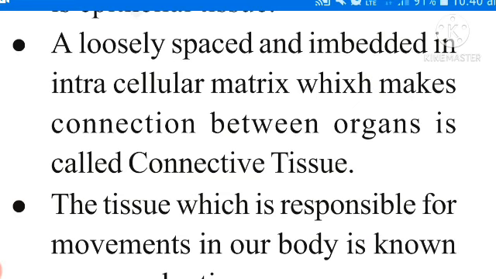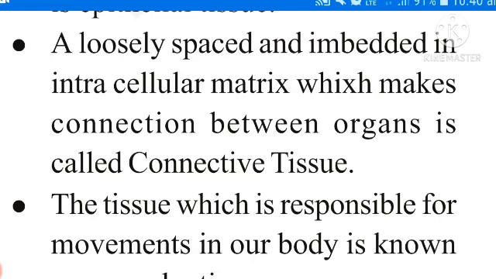Third one, ligament. Fourth one, bone. Fifth one, cartilage. Sixth one, tendon. Last one is blood. These all are different kinds of connective tissues which are present in the animal body.